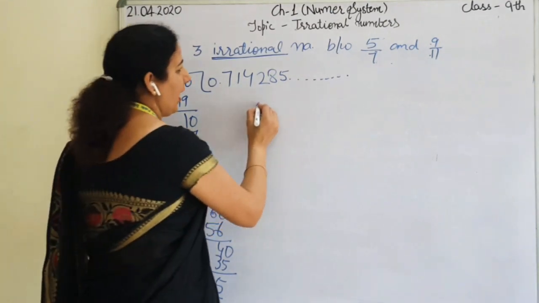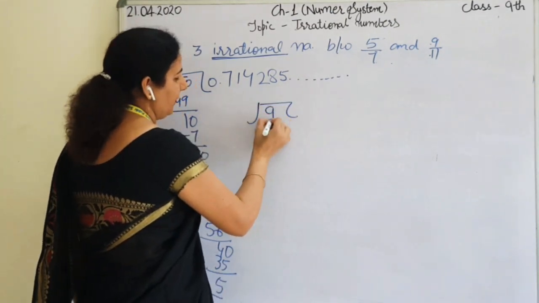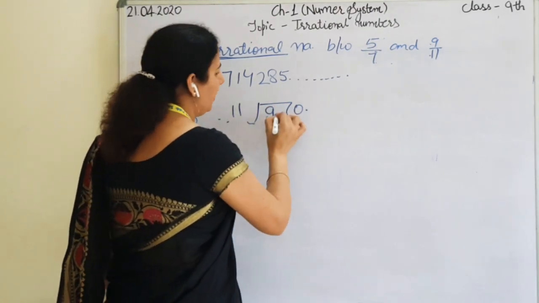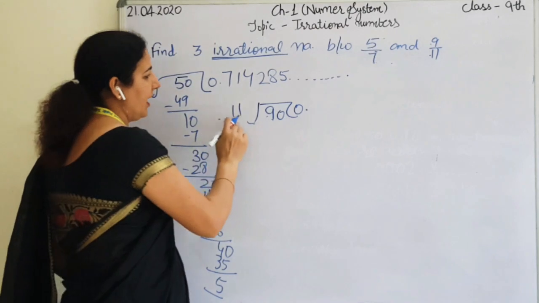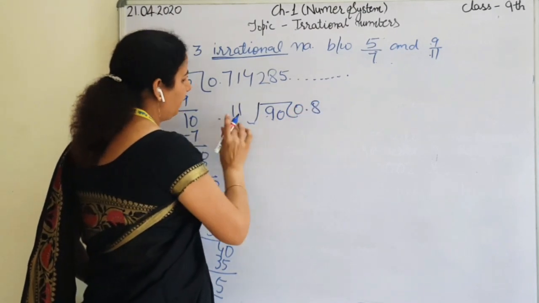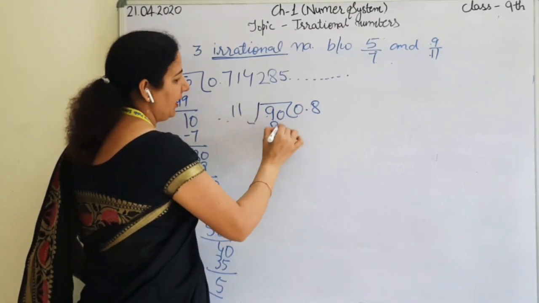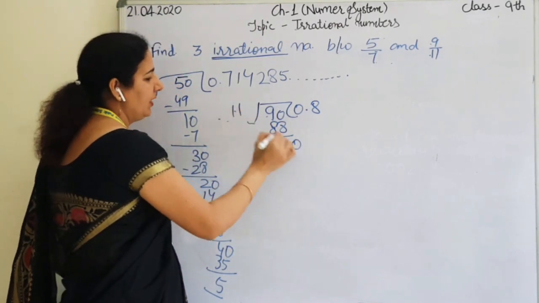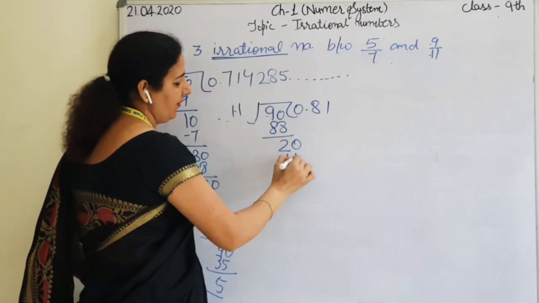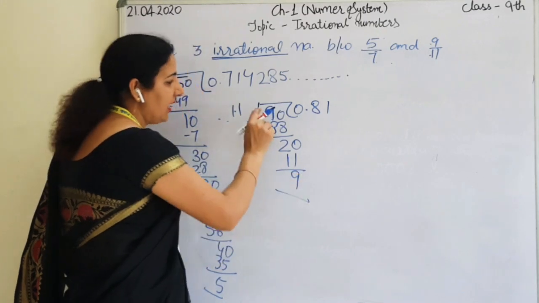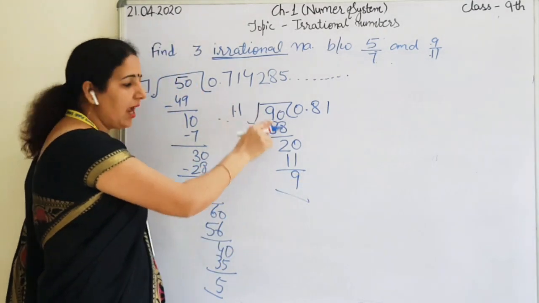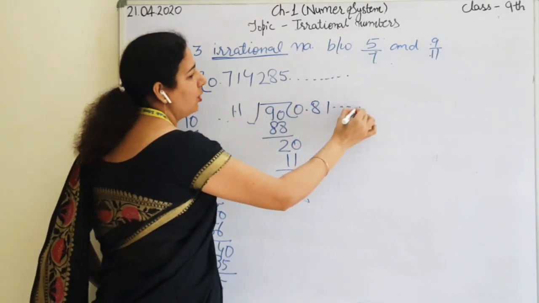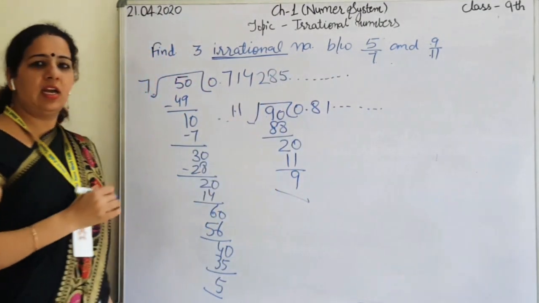So let me divide 9 by 11. Not possible, so I have taken the help of the decimal. Then it's 90. Then 11 eights are 88. Remainder is 2. So it's 20. Then 11 ones are 11. Remainder is 9. We started with 9, and again the remainder is the same, 9. It means this will also be repeated.